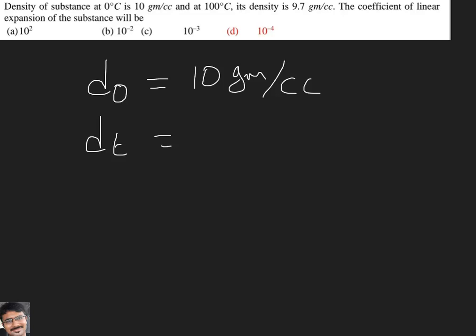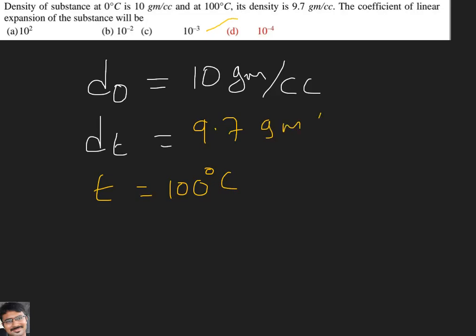That means any temperature more than 0 they have given. That particular temperature is 100 degrees centigrade, where it is 9.7 gram per cc. Let me write T is equal to 100 degrees centigrade, and density at that temperature is 9.7 gram per cc.